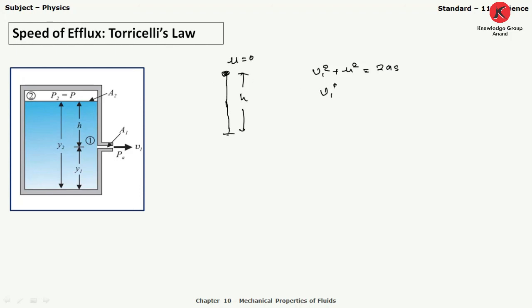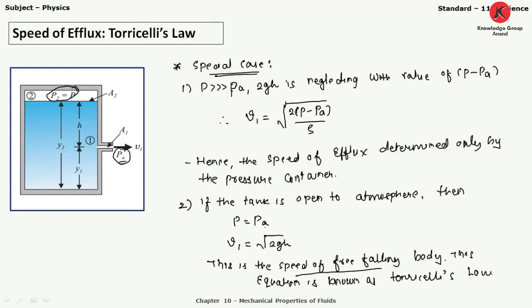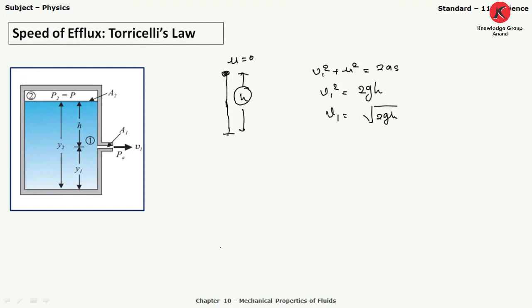So V1 square equals 2 into acceleration g into s, the distance, meaning this height h. So 2gh, and finally V1 is under root 2gh, which we get in Torricelli's law, right? So this is the equation for a free falling body.